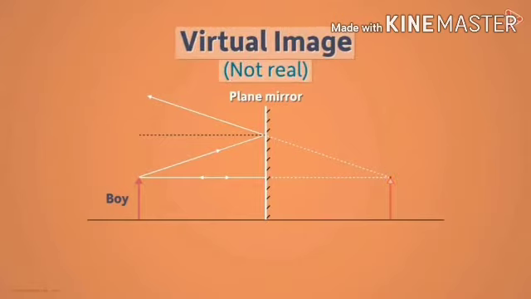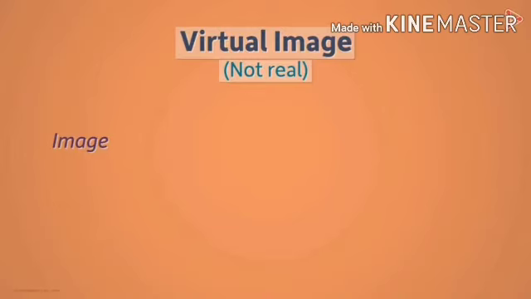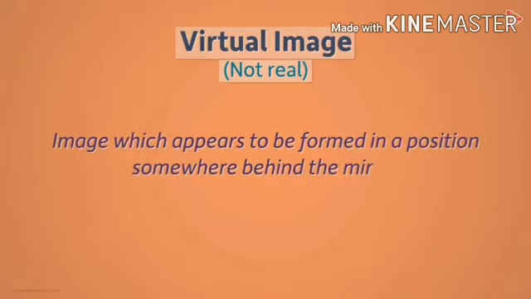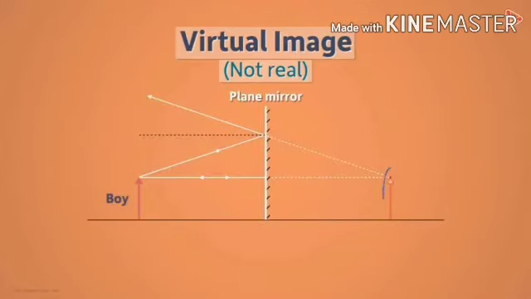And the image that appears behind the mirror is called a virtual image, formed in the plane mirror. An image which appears to form somewhere behind the mirror is called a virtual image, not a real image.